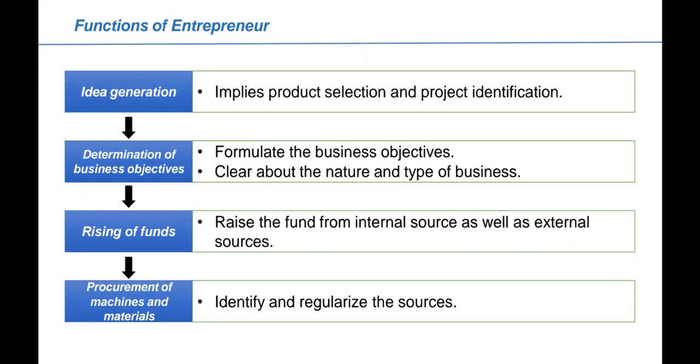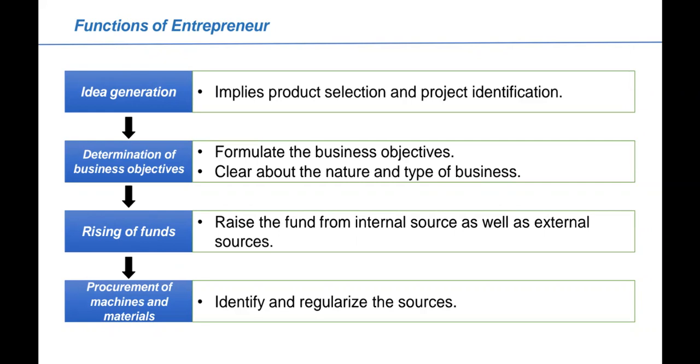Then procurement of machines and materials. During this particular stage of the business, you need to identify and regularize the sources, right? You should try to identify the types of machines, materials. You should try to see the different alternatives. You should try to see the feasible cost of it, and then regularize the sources.